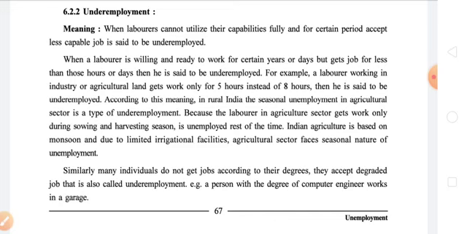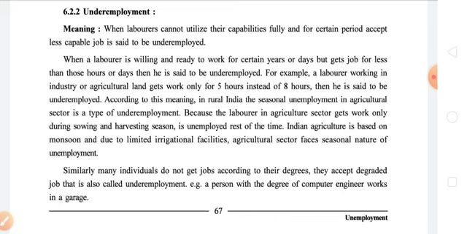For example, a laborer working in industry or agricultural land gets work only for 5 hours instead of 8 hours. Then he is said to be underemployed.